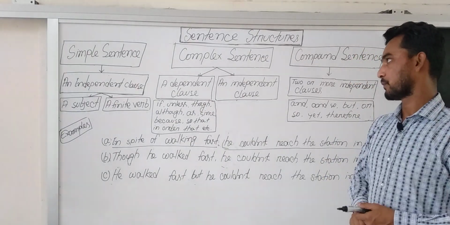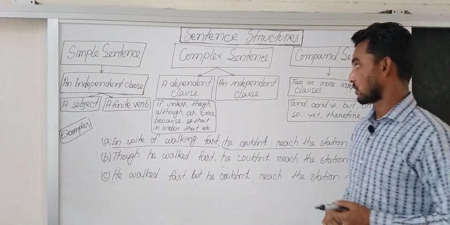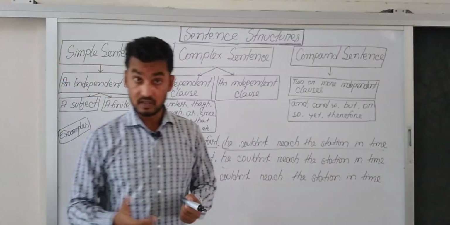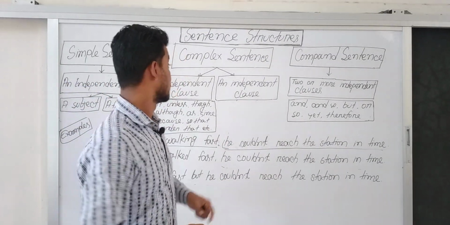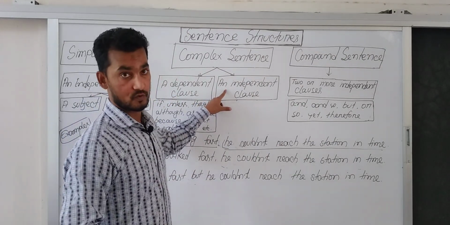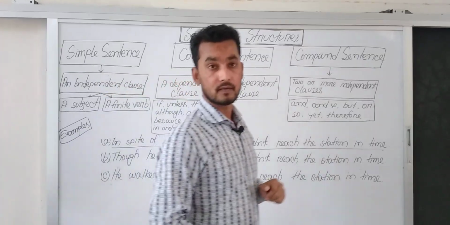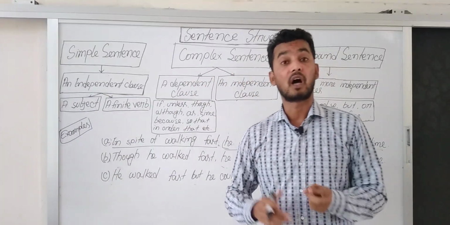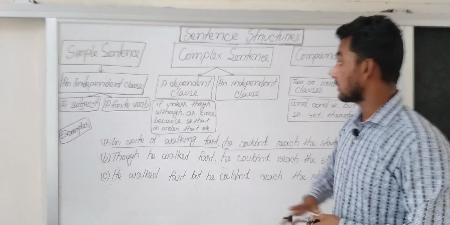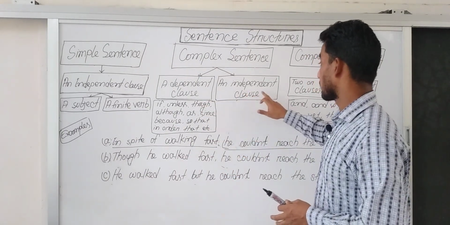Dear students, now we will go to the complex sentence. What is complex sentence? Complex sentence or complex sentences are comprised of a dependent clause and an independent clause. In a complex sentence, there will be a dependent clause. There will be two clauses. One will be dependent clause and another will be independent clause.